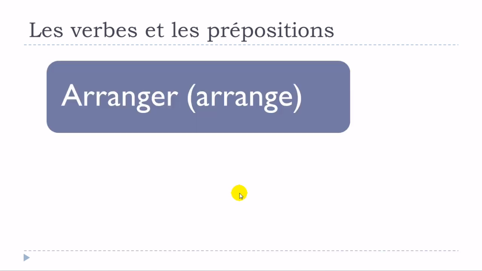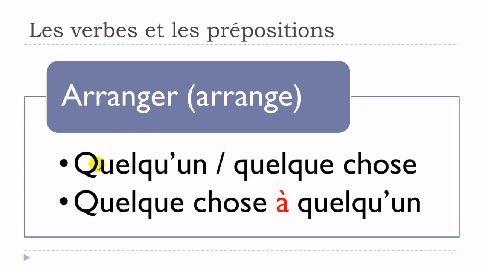Okay? Verbe suivant, verbe arranger. Première structure, arranger quelqu'un, arranger quelque chose. So you can see that we don't have any preposition first, okay? So arranger quelqu'un, arranger quelque chose. Second option, we would have, second structure, arranger quelque chose à quelqu'un. D'accord? Arranger quelqu'un, arranger quelque chose, arranger quelque chose à quelqu'un.